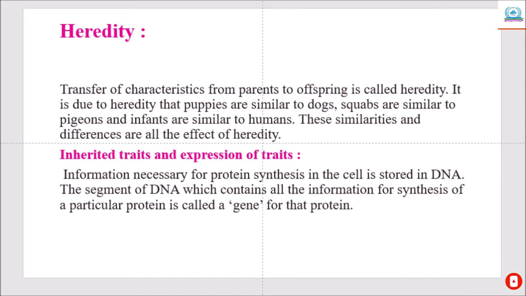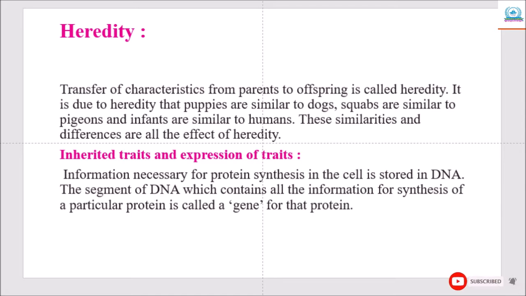To understand the concept of heredity, let us consider the characteristic of plant height. We know that there are growth hormones in plants. Increase in height of plants depends upon the quantity of growth hormones. The quantity of growth hormones produced by a plant depends upon the efficiency of the concerned enzyme.